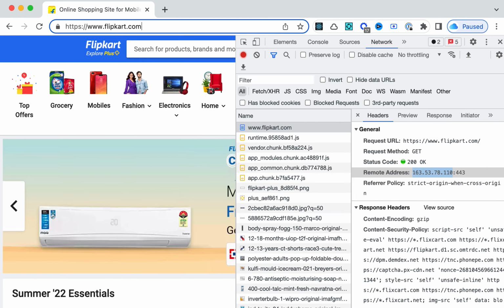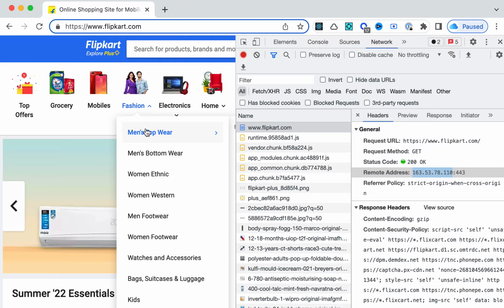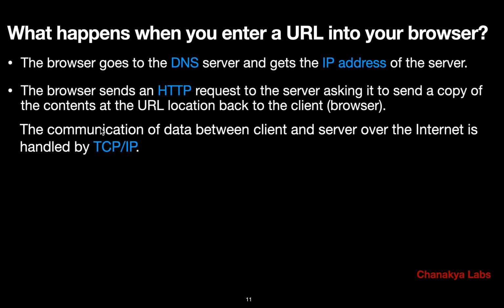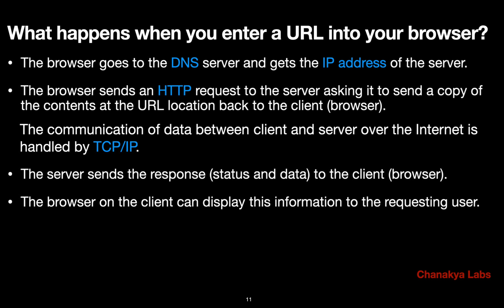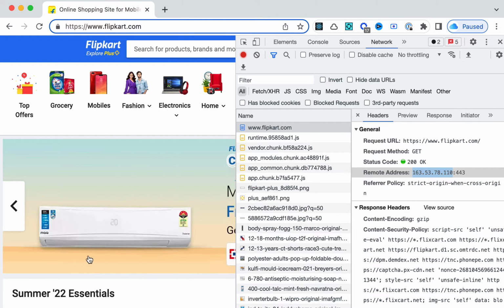So in our case, let's say the data is coming from the server, everything is fine, then that is given to the browser. Once that is given to the browser, the browser displays it. So the server sends the data to the client, and then the browser on the client can display that information to the user, which is this, right?